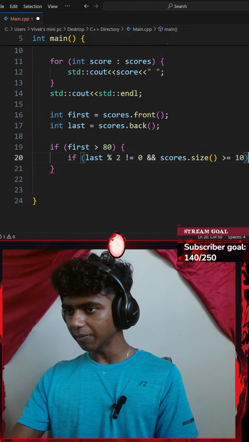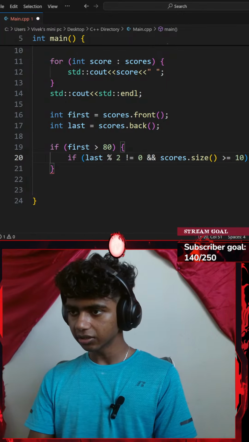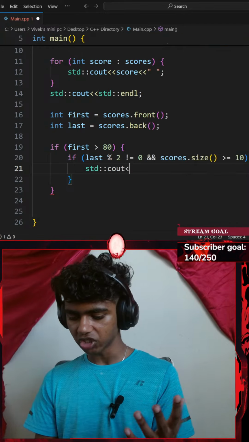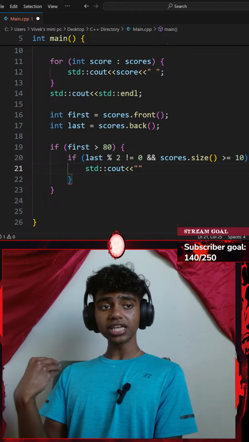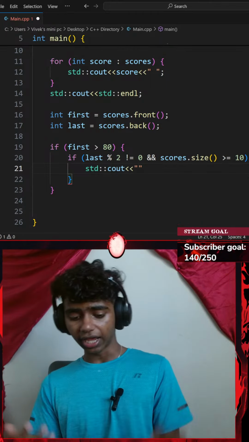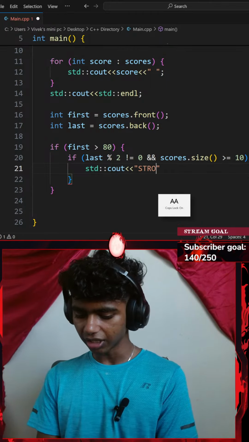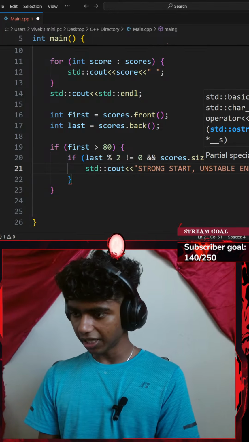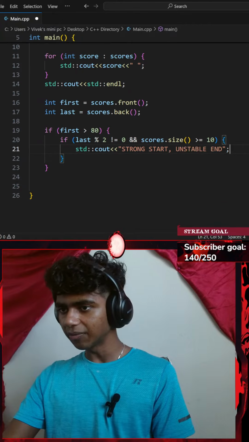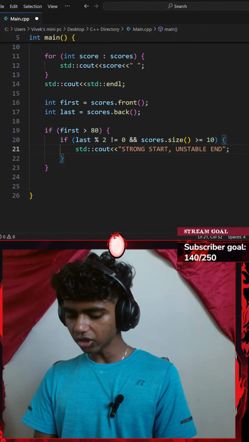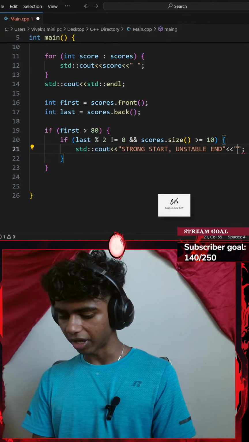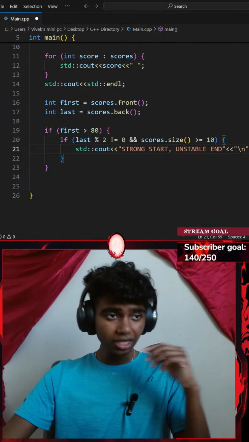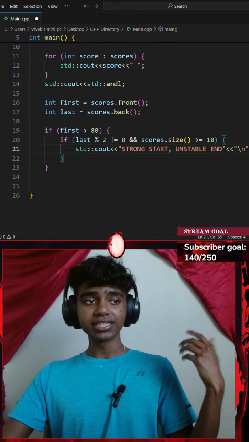I print something. Let me go with a pair of curly braces, and then add a standard console output with an insertion operator. This is going to say strong start, unstable end. So let me add strong start, comma, unstable end. I will end that with a semicolon. That said, I could go with another insertion operator that says backslash n, that's like a new line, and then add an else if.